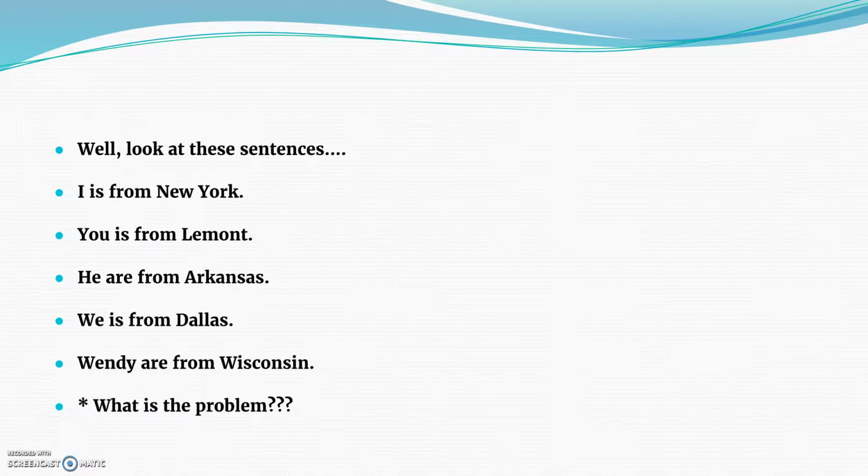Okay, I is from New York. You is from Lamont. He are from Arkansas. We is from Dallas. Wendy are from Wisconsin. What the heck is going on here? This is not proper English because they do not have the right conjugations, okay, in English. So you wouldn't say I is from New York.